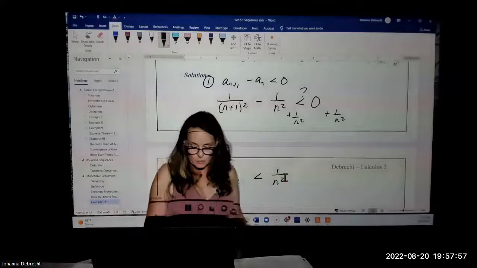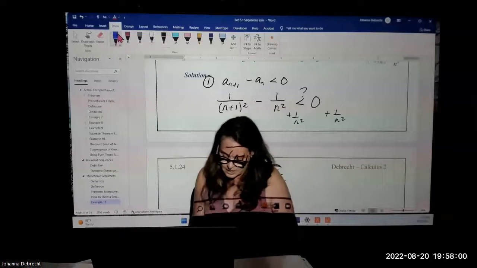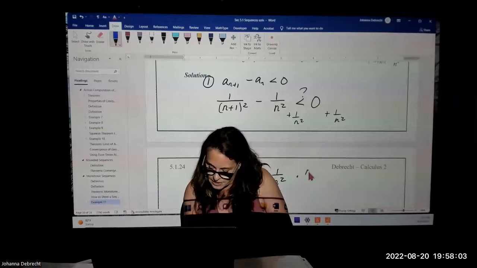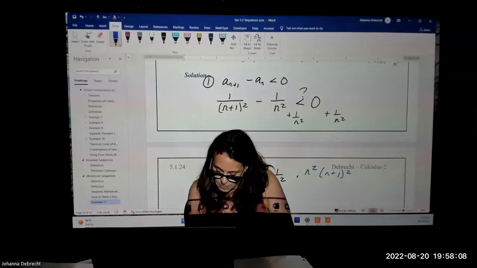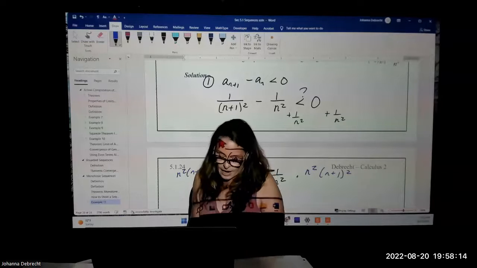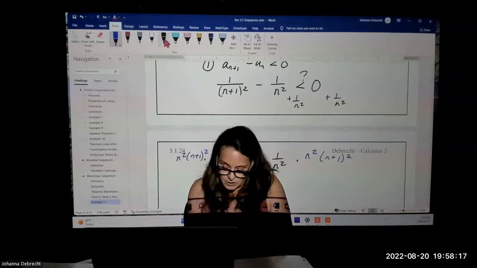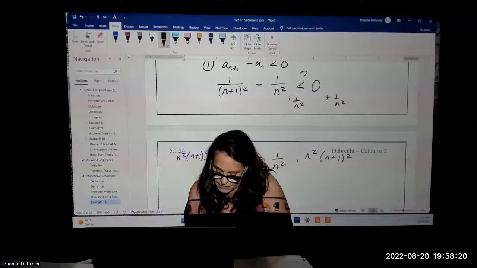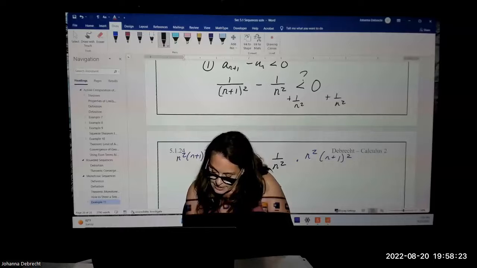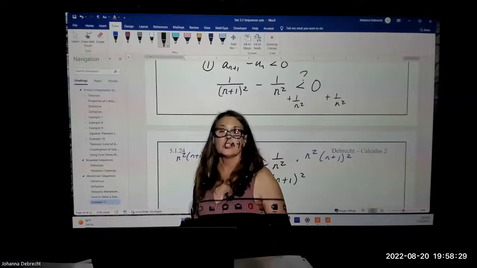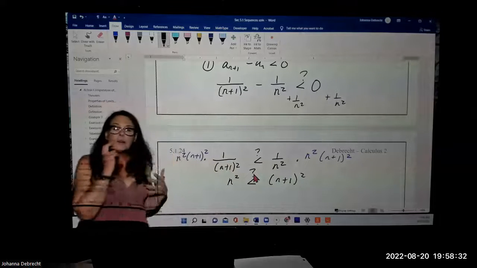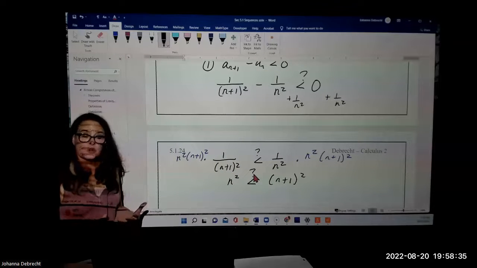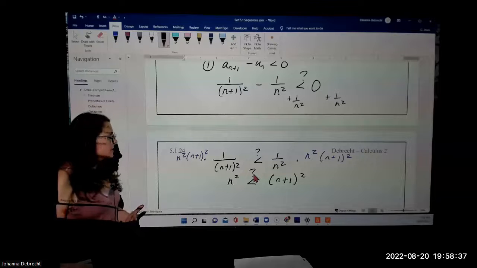That means that I can get rid of the fractions by multiplying both sides by the denominators. So I can multiply this side by n squared, n plus 1 quantity squared, and I can multiply the other side by n squared, n plus 1 quantity squared. And that would result in the following inequality: n squared is on the small end, less than n plus 1 quantity squared. But of course, I'm trying to establish that this is true. If I can prove it's true, then I've proved that it is a strictly decreasing sequence.